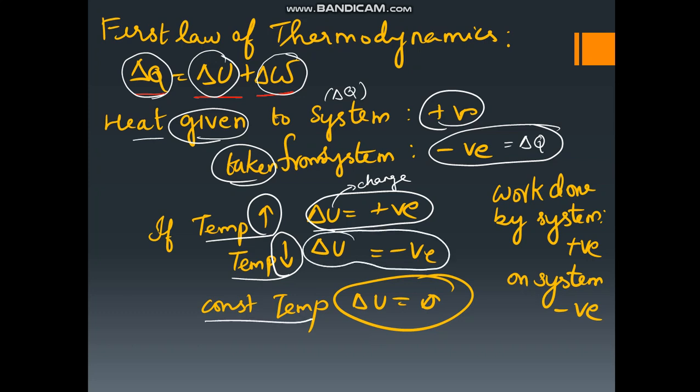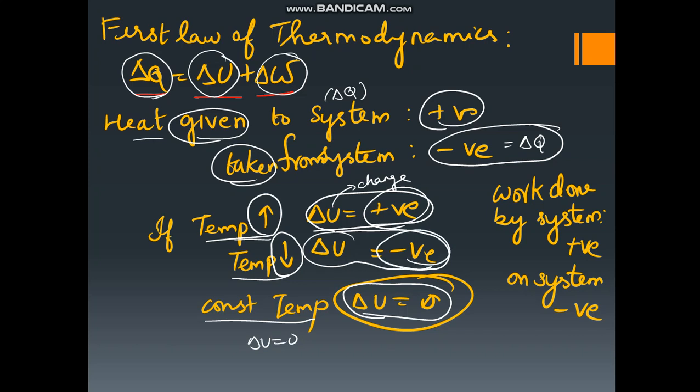If temperature is constant, then there will be no change in internal energy, so the change in internal energy is 0. If temperature is constant, delta U is equal to 0. If temperature rises, delta U is positive. If temperature decreases, delta U is negative.